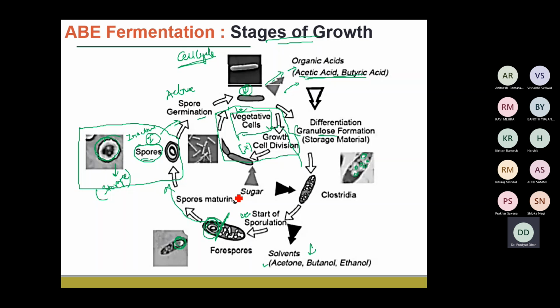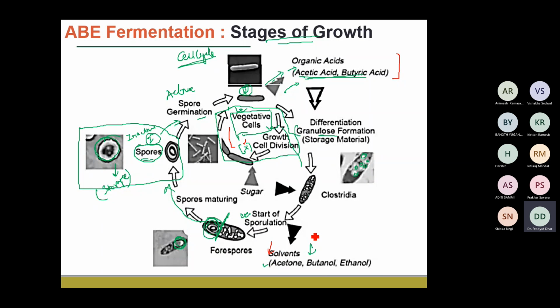It starts to grow as a vegetative cell, during which it undergoes cell division and growth to increase its biomass concentration, and during this stage, for example, the organic acids and butyric acids are produced. Once it starts to form the spores, then it starts to produce the solvents, especially acetone, butanol, and ethanol.